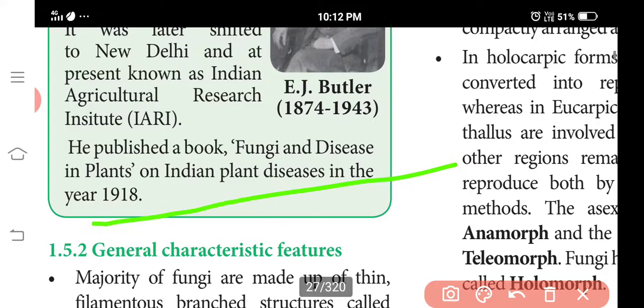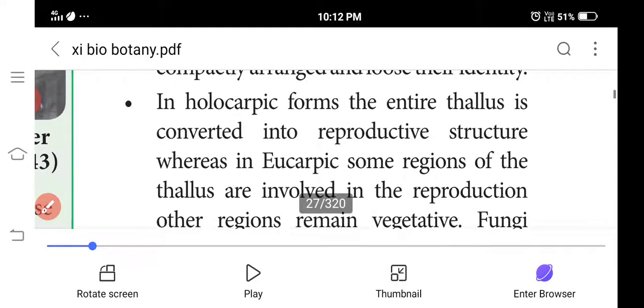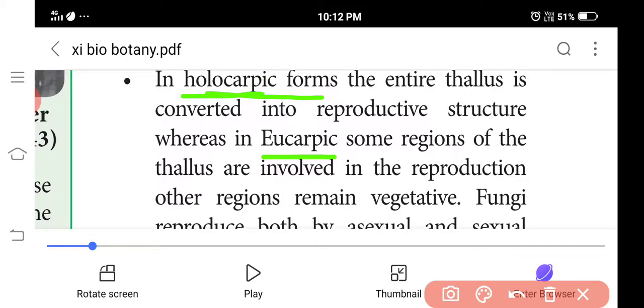Next we discuss the reproductive structures. The reproductive structures may be holocarpic or eucarpic. Holocarpic means the entire thallus is converted into reproductive structures. However, if only one part can be converted into a reproductive structure, that is called eucarpic.